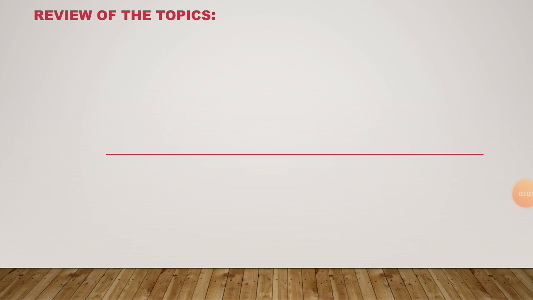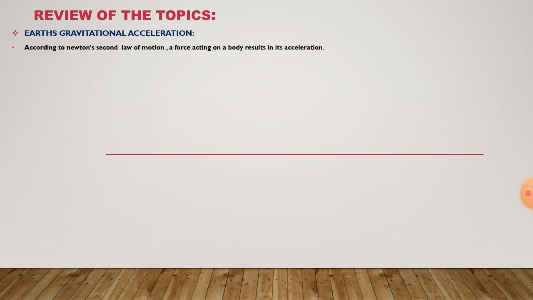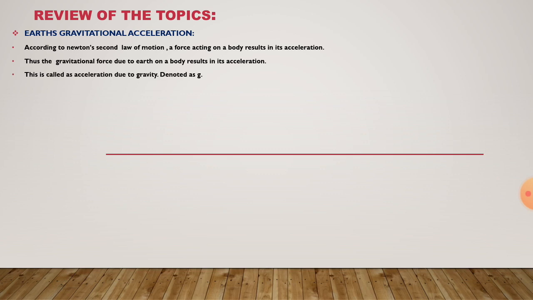Hello students. So let's revise what we have learned in our last class. We have learned Earth's gravitational acceleration. What is that? According to Newton's second law of motion, a force acting on a body results in its acceleration. Thus, the gravitational force due to the Earth on a body results in its acceleration, and hence this is called acceleration due to gravity, which is denoted as small g.